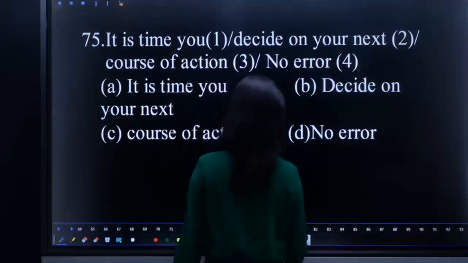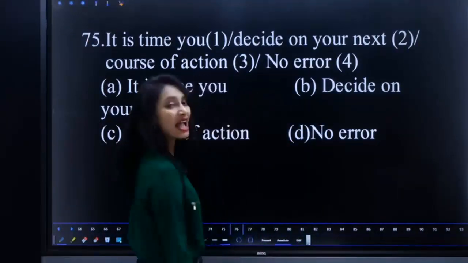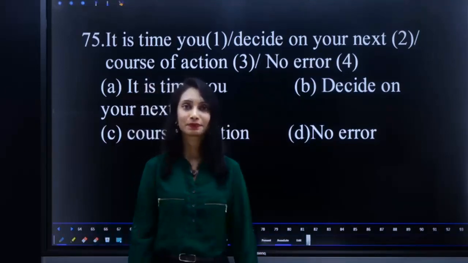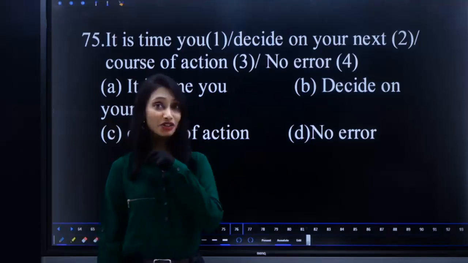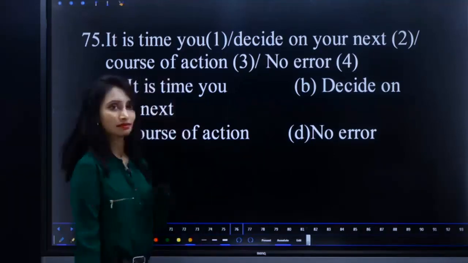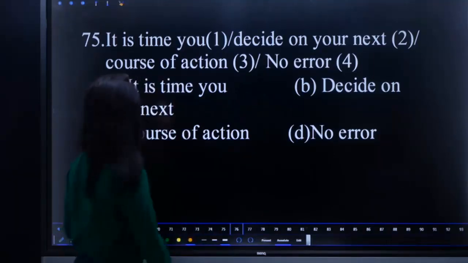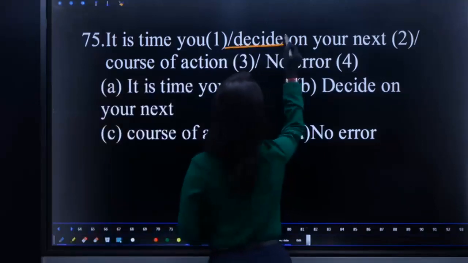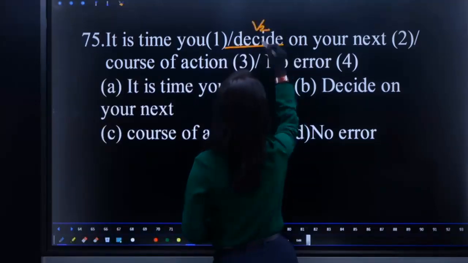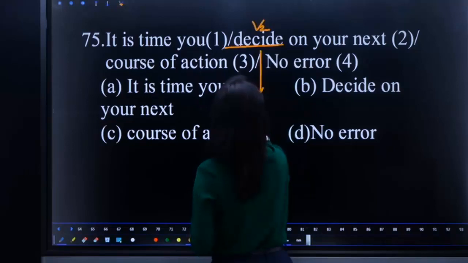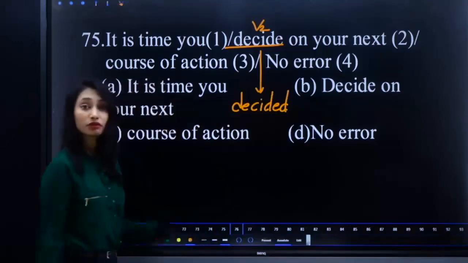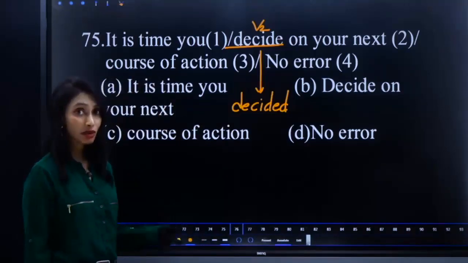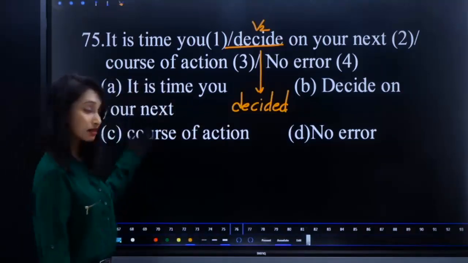It's time you decide on your next course of action. What is the error? It's time you decided on your next course of action is the right answer. See, it should be in V2, that is decided. Why? Remember, in the chapter subject verb agreement, we have discussed this one.